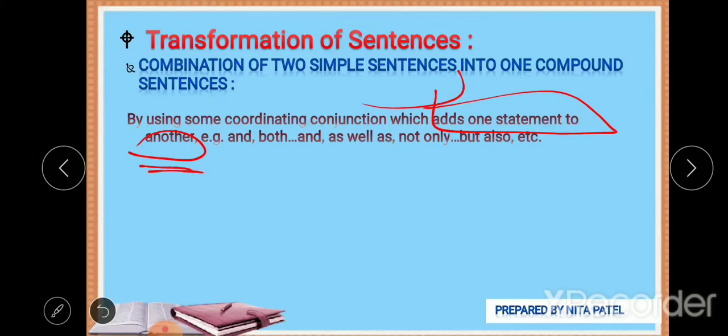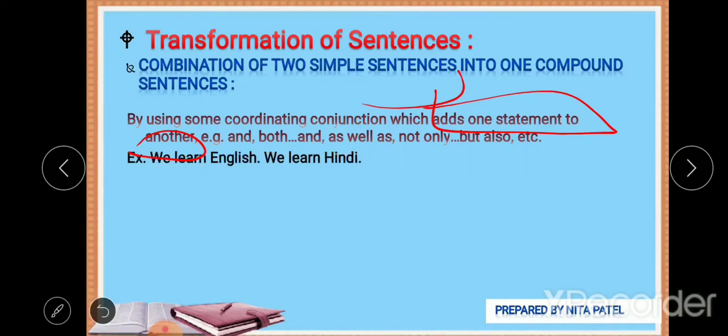In this kind of statement you can go for these conjunctions, that is and, both and, as well as, not only but also. This whole series of conjunctions is used to add one statement to another statement.